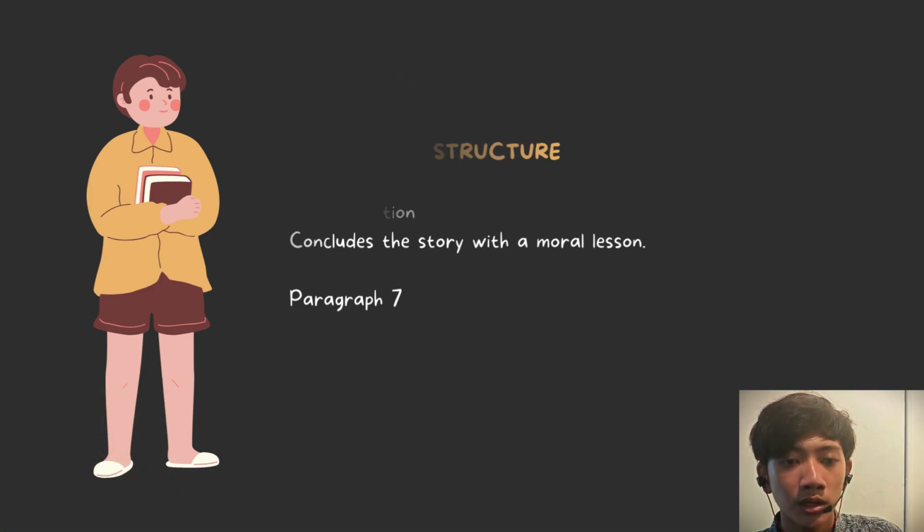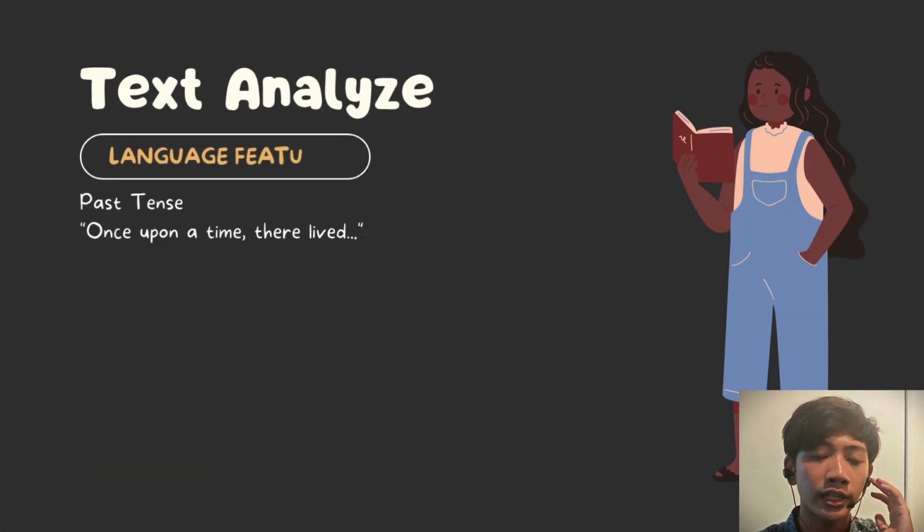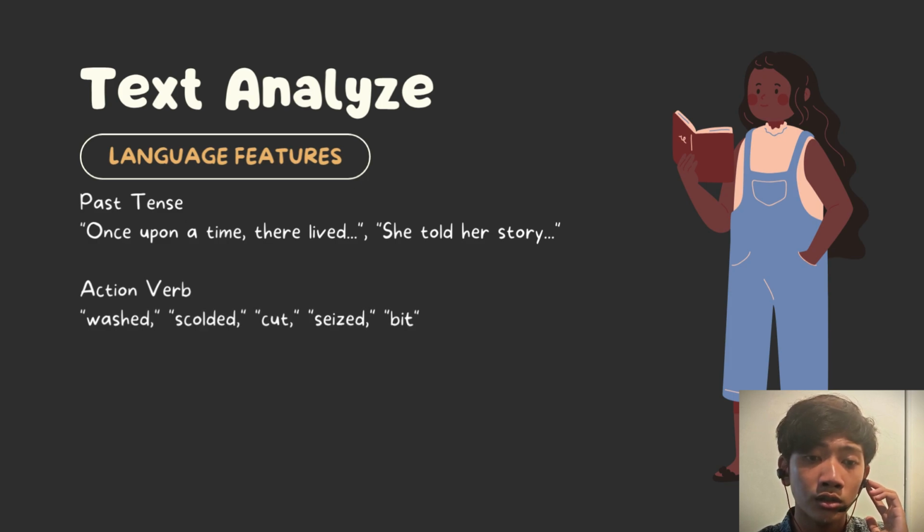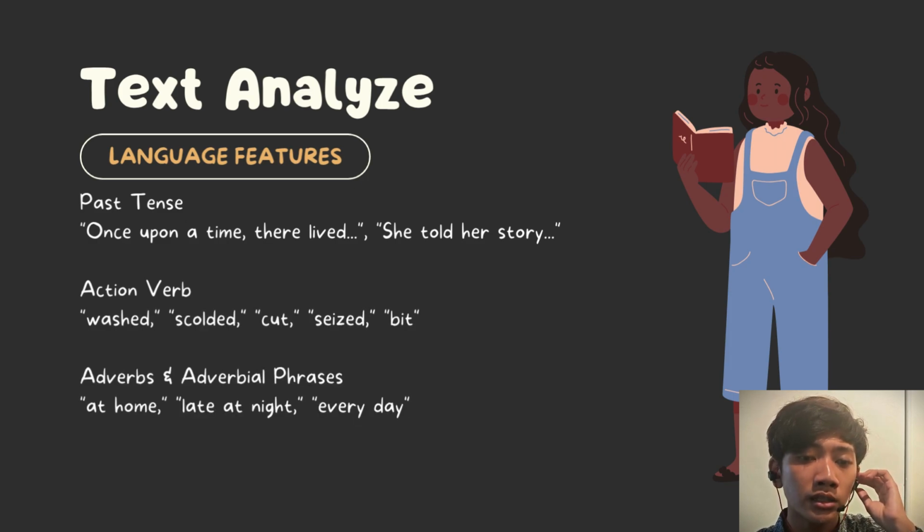Okay, the next one, or the last one, is the language features of the text. The first one, the text uses past tense. Examples of the past tense from the text are: once upon a time there lived, and she told her story. The next language feature is action verbs. The examples from the text are watch, scolded, cut, seized, and beat. And the next one is adverbs and adverbial phrases. The examples from the text are at home, late at night, and every day.